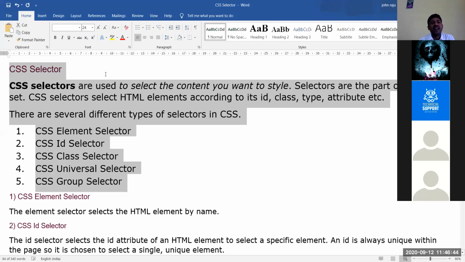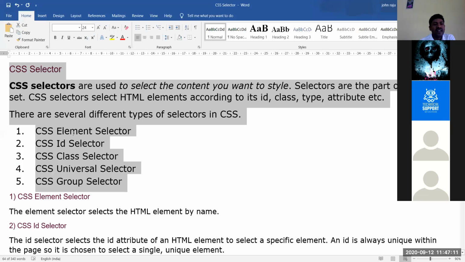CSS selector is used to select the content you want to style. Selectors are part of a CSS rule set. CSS selectors select HTML elements according to their ID, class, type, attribute, etc. There are several different types of selectors in CSS.